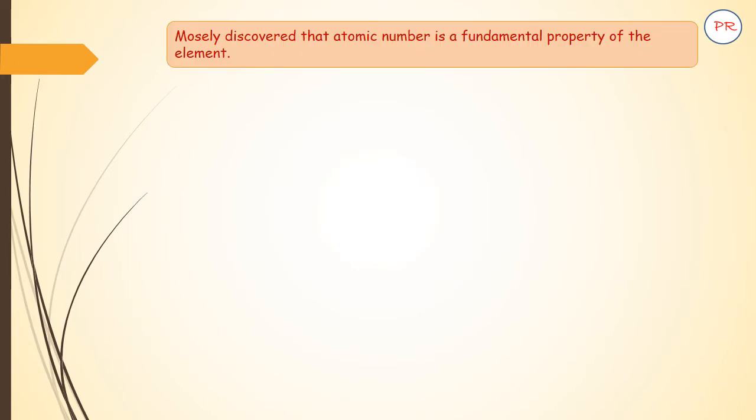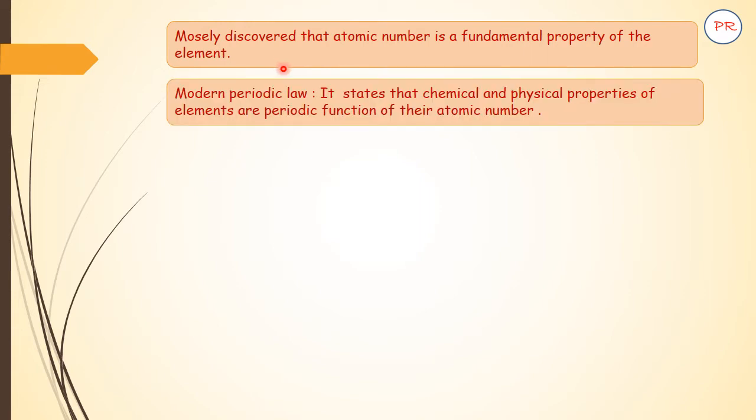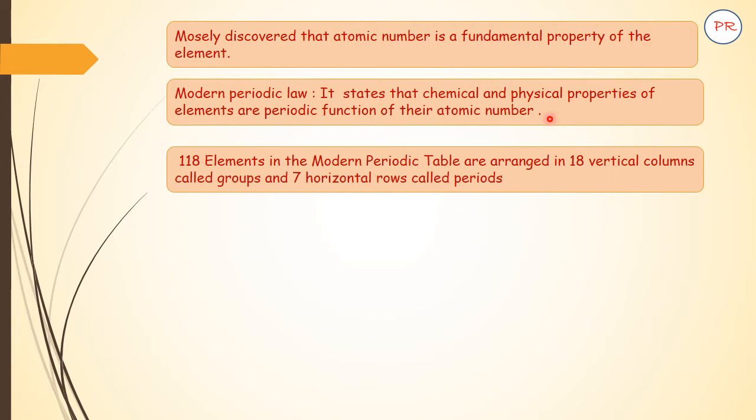These problems are overcome with the introduction of the modern periodic table. Moseley discovered that atomic number is a fundamental property of the element. The modern periodic table is based on this law. It states that the chemical and physical properties of the elements are a periodic function of their atomic number.